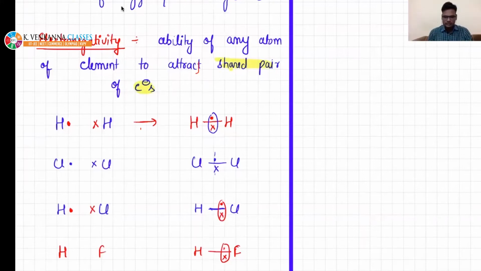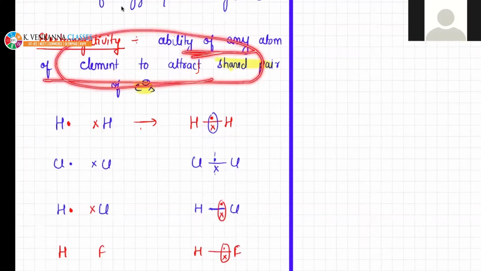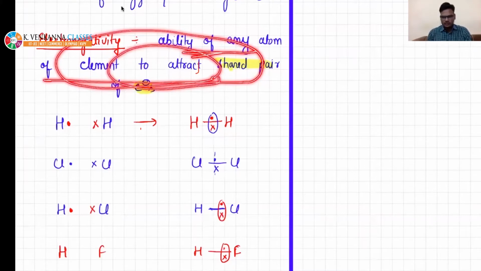Electronegativity: did you get this concept? There is a particular order.